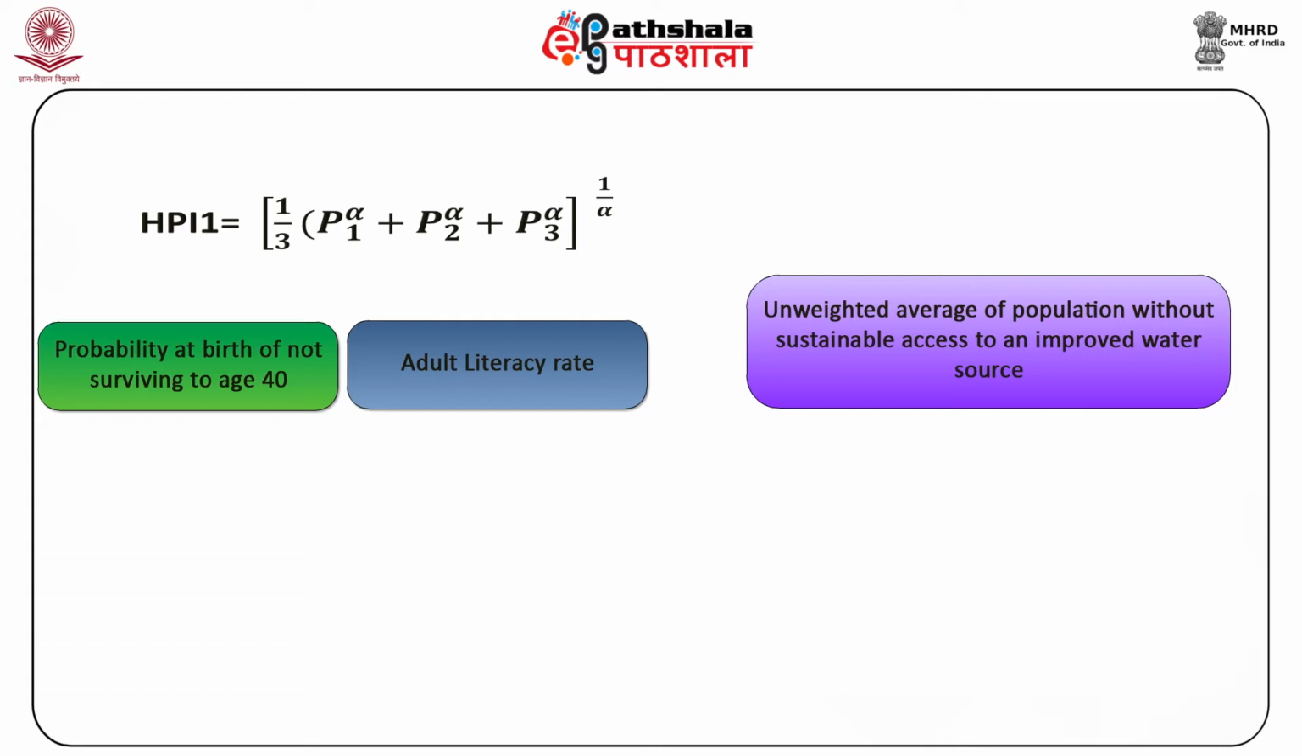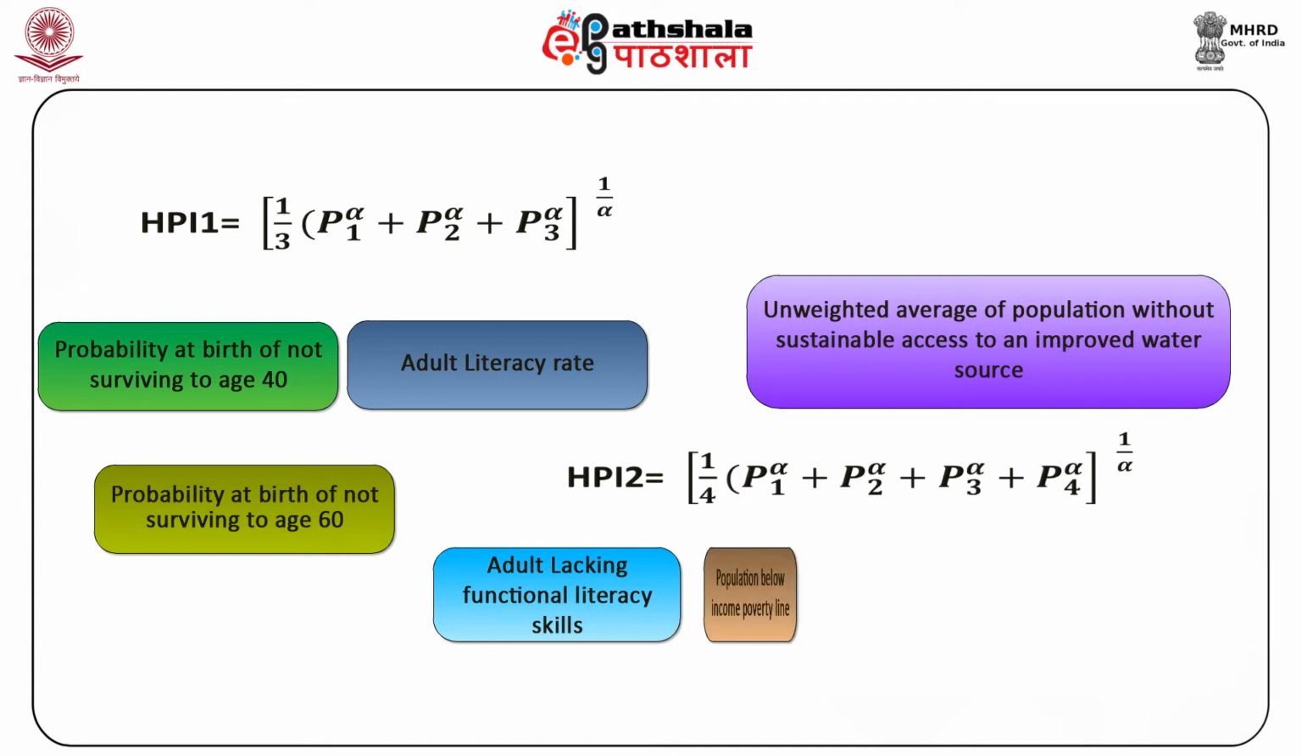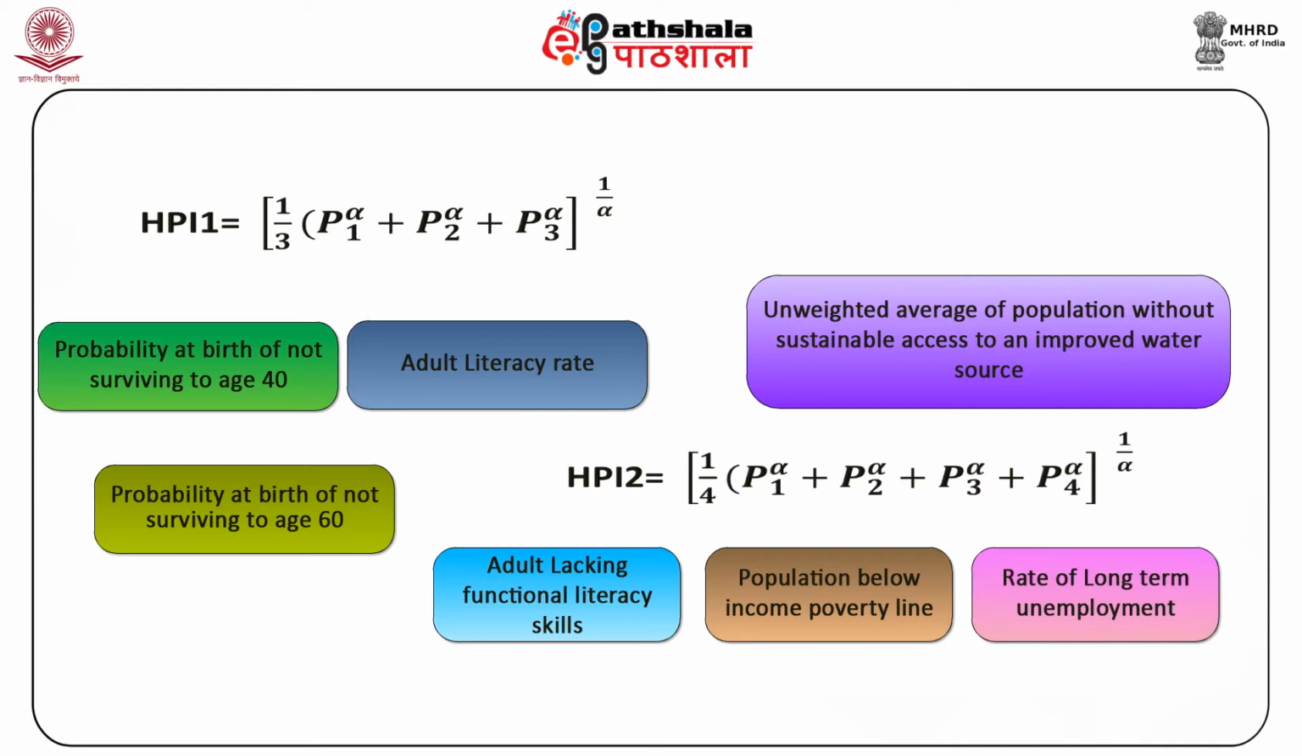Alpha is 3. The HPI-2 for developed countries can be calculated by using the formula HPI-2 equals [1/4 (P1^α + P2^α + P3^α + P4^α)]^(1/α). Here, P1 is the probability at birth of not surviving to age 60 times 100. P2 is the adults lacking functional literacy skills. P3 is the population below income poverty line, 50% of median adjusted household disposable income, and P4 is the rate of long term unemployment, lasting 12 months or more. Alpha is 3.